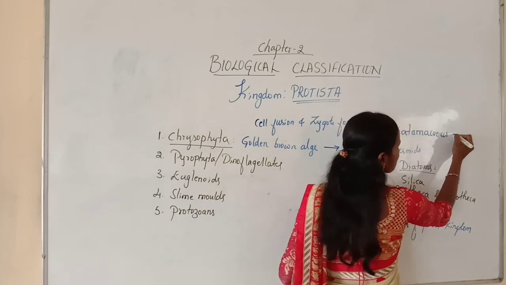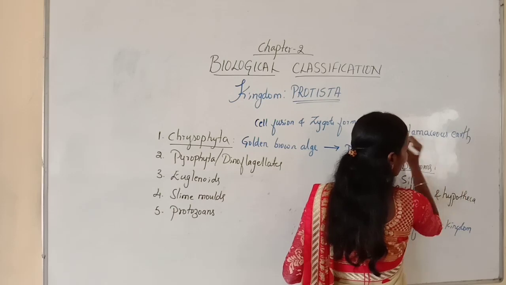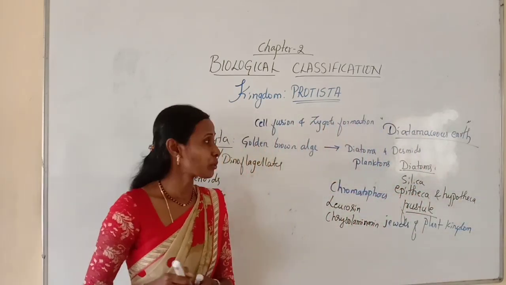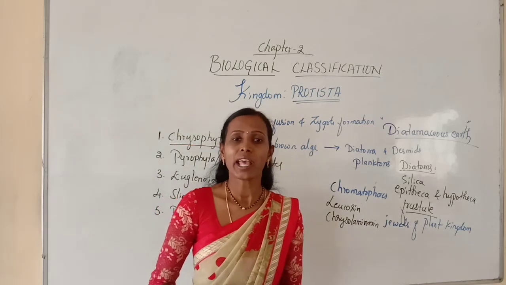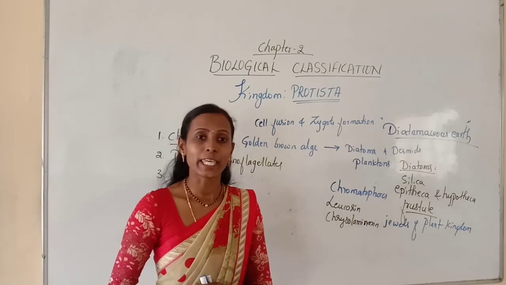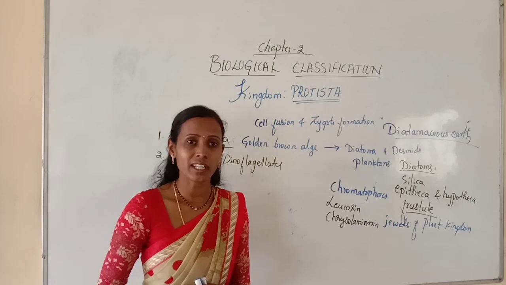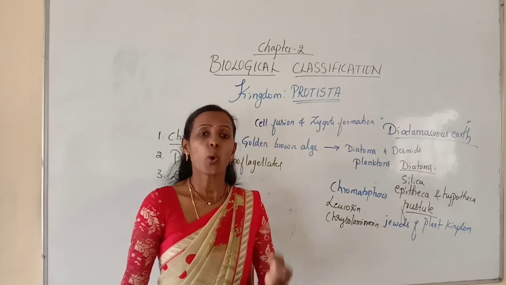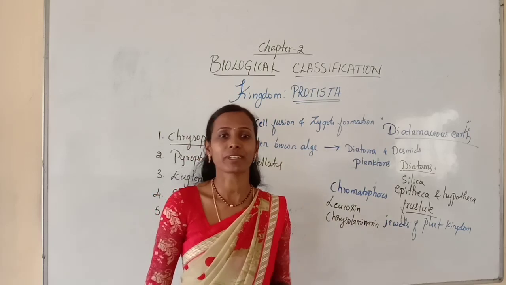Diatomaceous earth. They may ask a one-mark question: what is diatomaceous earth? Diatomaceous earth is nothing but the accumulation of empty cell walls of diatoms which are deposited at the bottom of the ocean over several billions of years.